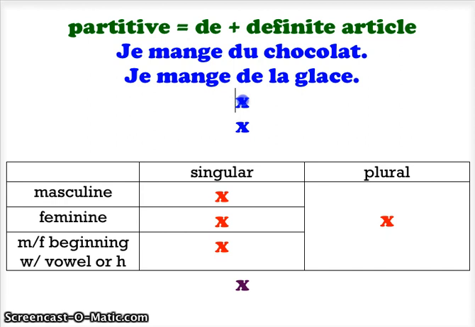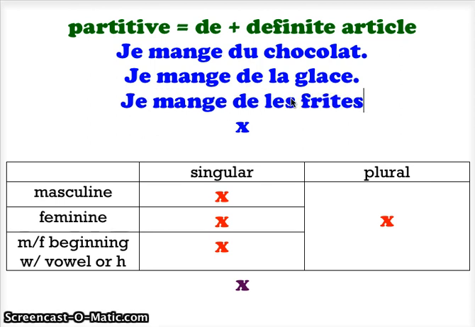All right, let's venture into the world of plurals now. Let's say I am eating some French fries. Je mange. We're going to follow our rules here. I want to say some, so it's de plus my definite article, and for French fries, it's plural, so I'm going to use les, and then the word for French fries, frites.